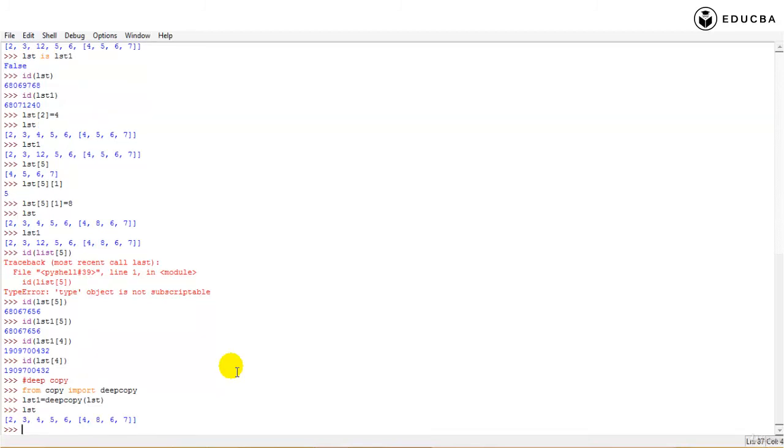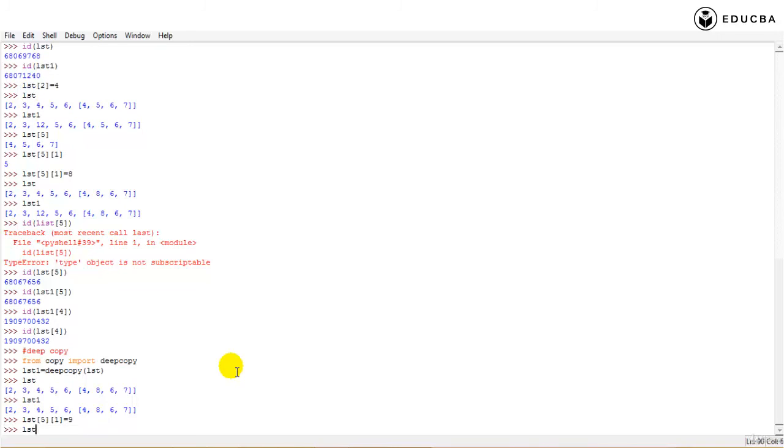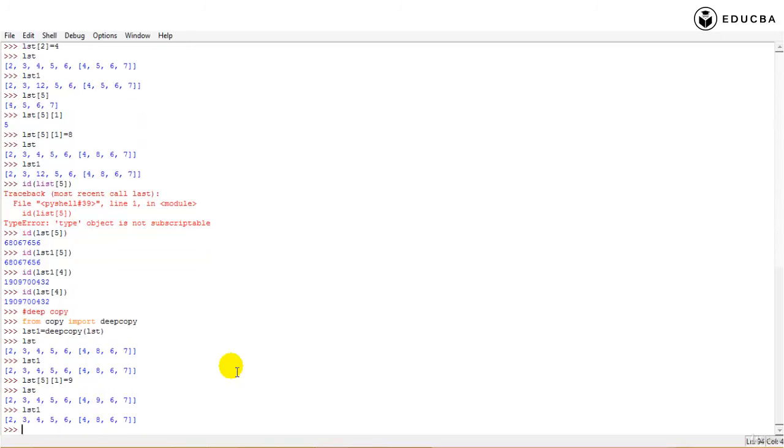What is list? This. What is list1? This. If I change list of 5 of 1, now it is 8. If I change it to 9, list changes, but list1 does not change.